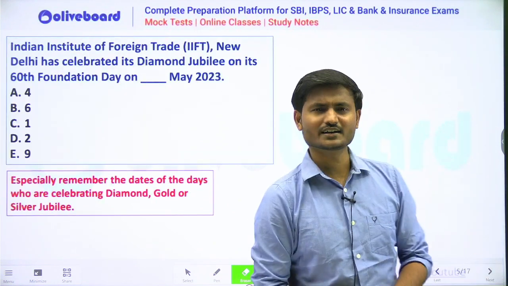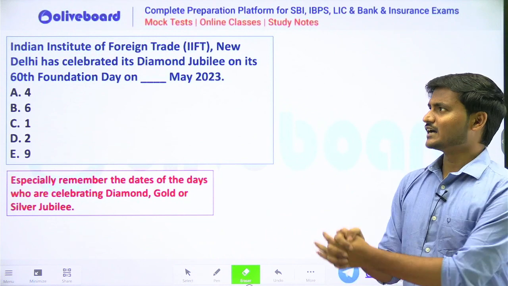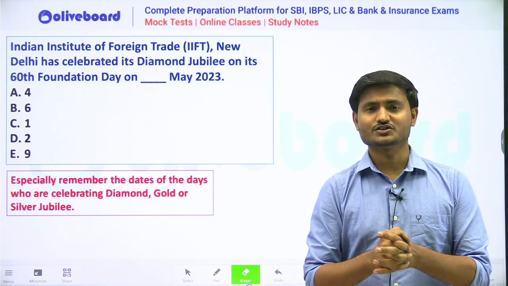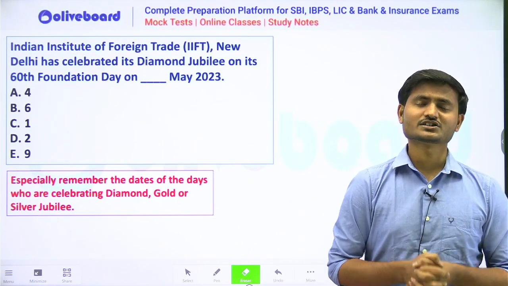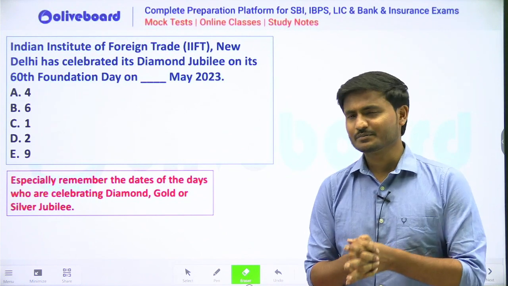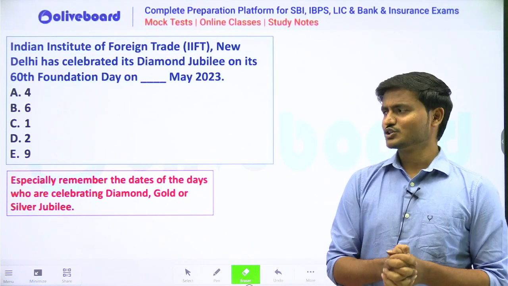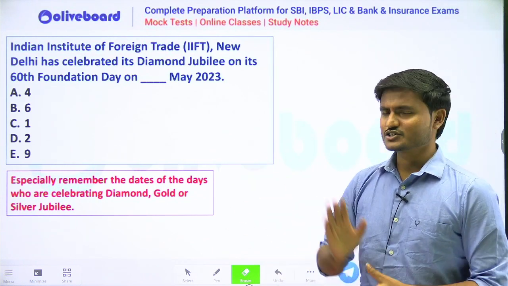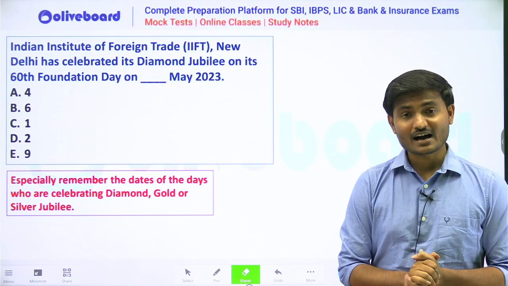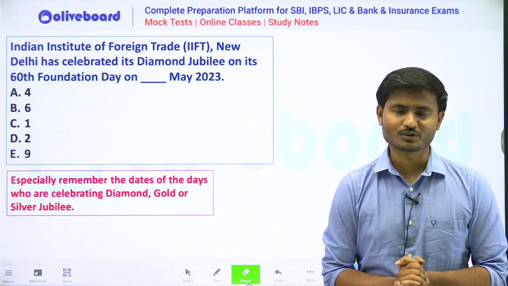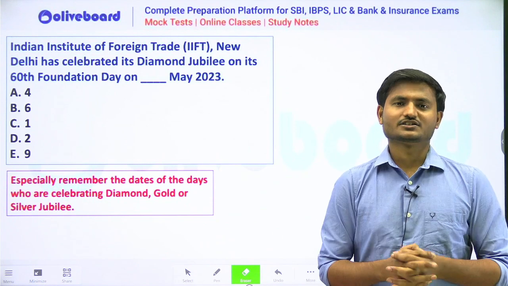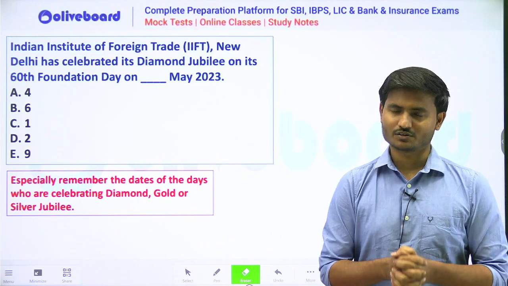Now let us see the third tip for you with the help of the third question. The question says: IIFT New Delhi has celebrated its Diamond Jubilee, on which date was it celebrated? Especially, students, there are many organizations celebrating Diamond, Silver and Golden Jubilees. Whenever an organization is celebrating its Diamond, Gold or Silver Jubilee, it would not be asked when it was founded. You know why? Because you can easily decode it. If it's a Diamond Jubilee, you can just subtract 60 years from the present year and that would be the answer.